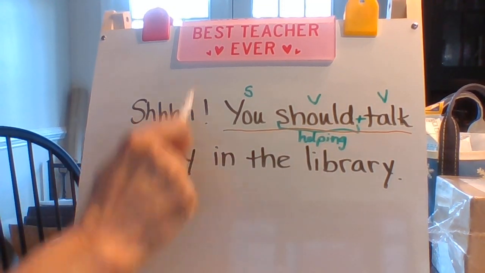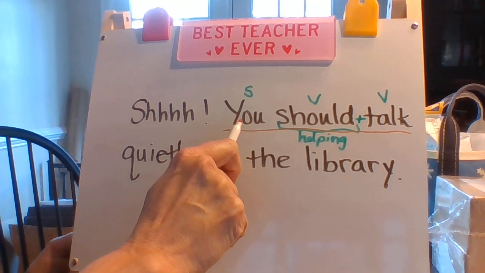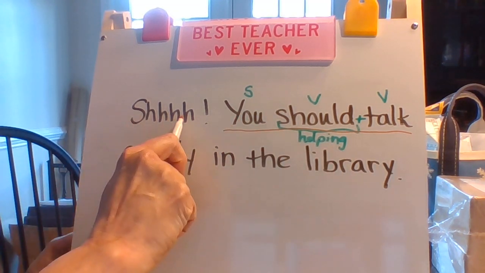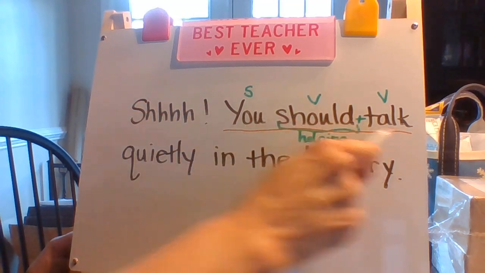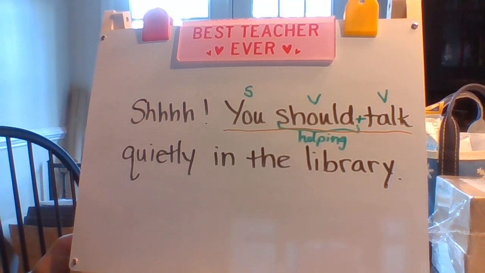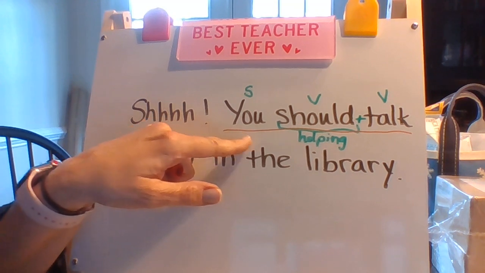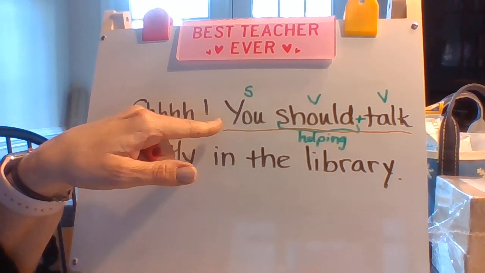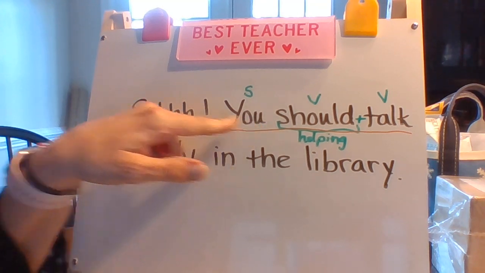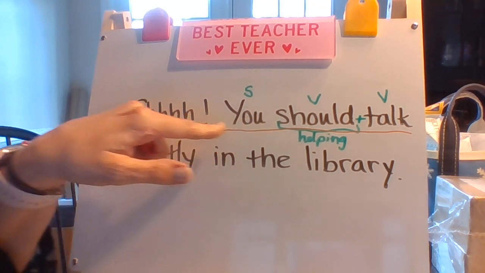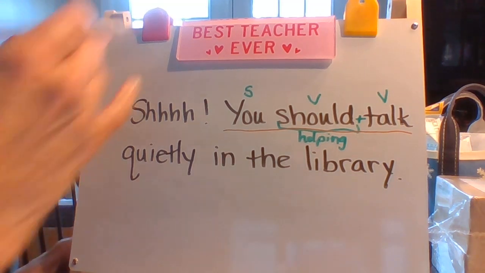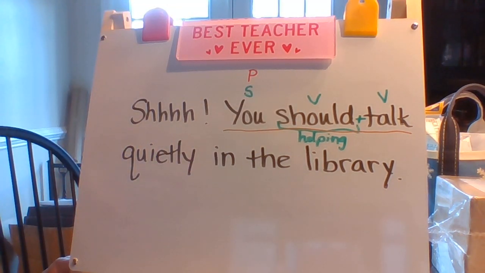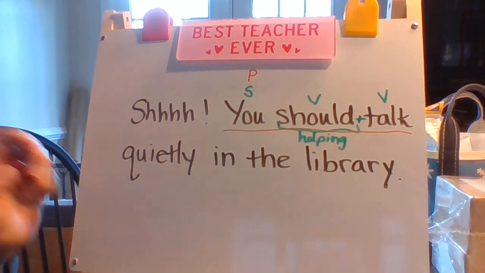Or shh, Cushy should talk quietly in the library. Or shh, Maya should talk quietly in the library. You see how I'm putting a name in here whenever I'm doing it? But I took the name out and I'm putting the word you. Or I might say all of your whole class's names if I'm talking to your whole class. All of you should talk quietly in the library. That means this is a pronoun. It's not a noun because a pronoun replaces a noun.